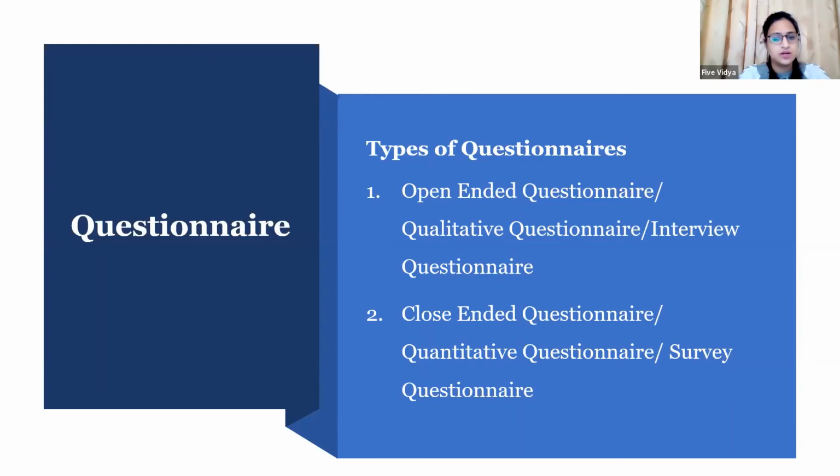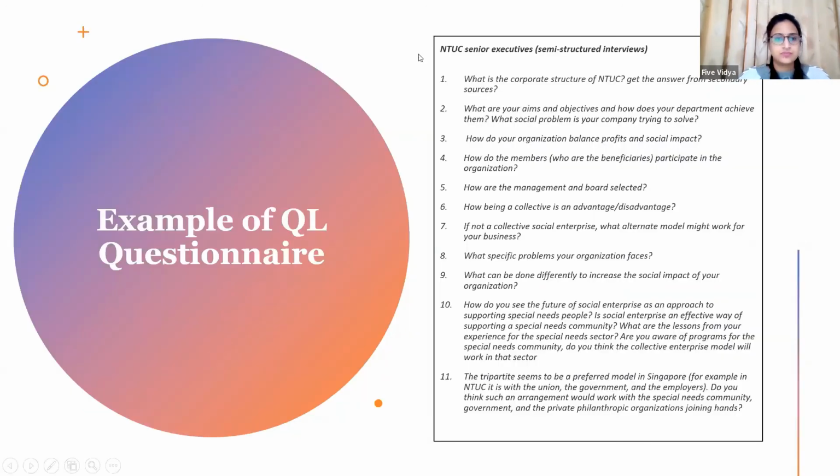The other one is the quantitative questionnaire, which is also called close-ended questionnaire or survey questionnaire. All of you must know what a qualitative and a quantitative questionnaire are.